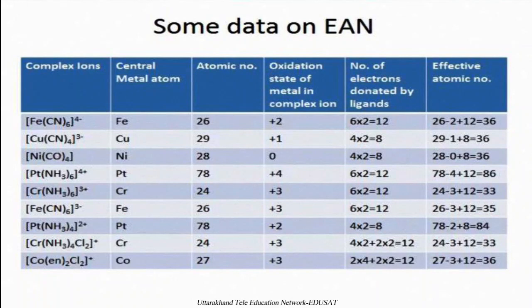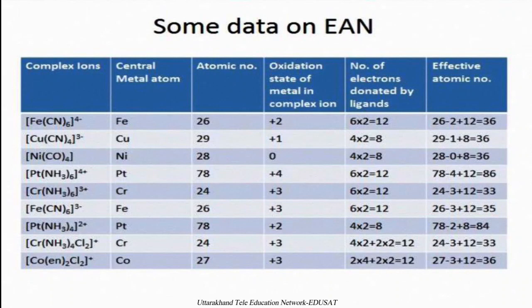The effective atomic number is the atomic number minus its oxidation state plus the electrons donated by the ligands, and that becomes 36, equal to the inert gas atomic number.